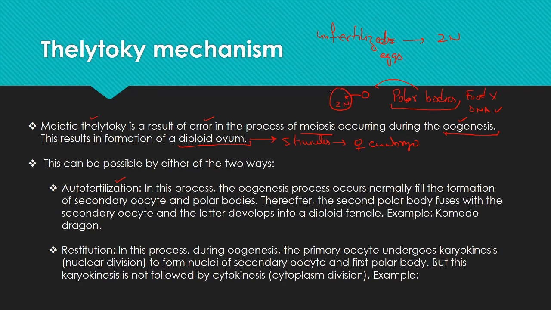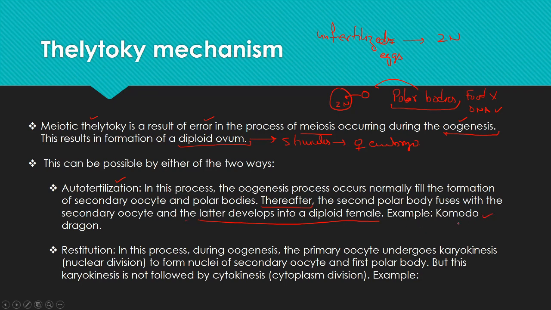So in auto-fertilization, the oogenesis process occurs normally till the formation of secondary oocyte and the polar bodies. Thereafter, the second polar body fuses with the secondary oocyte, and later the secondary oocyte develops into a diploid female. For example, in Komodo dragon.